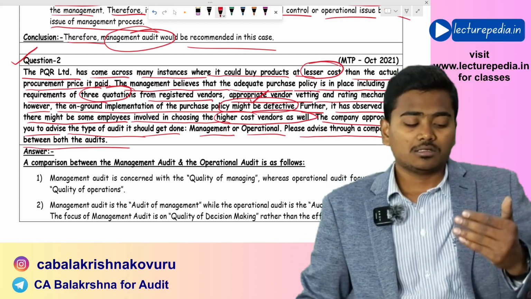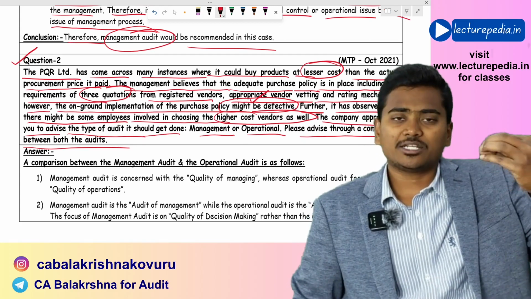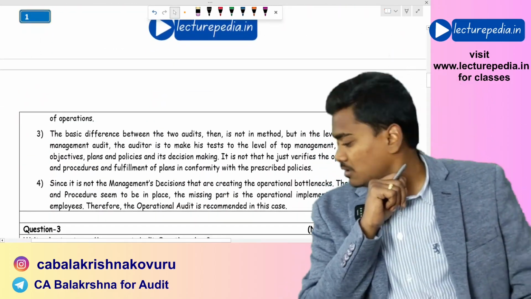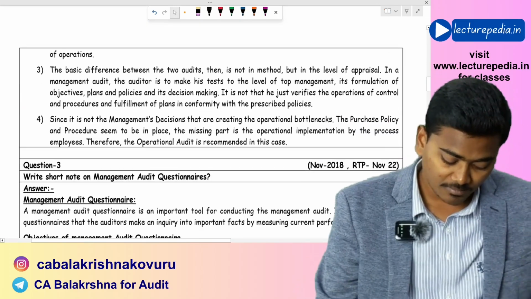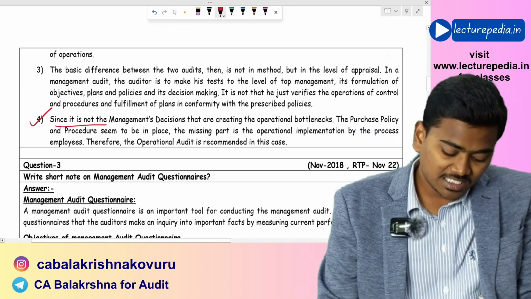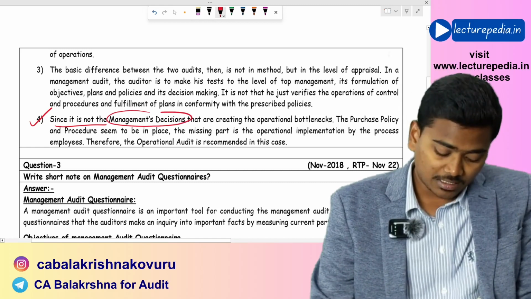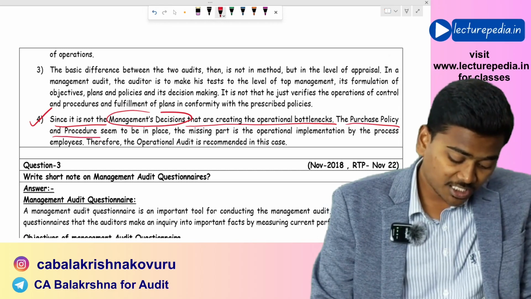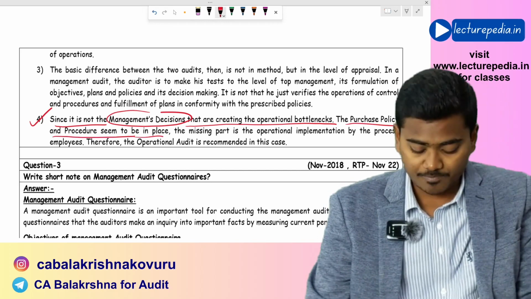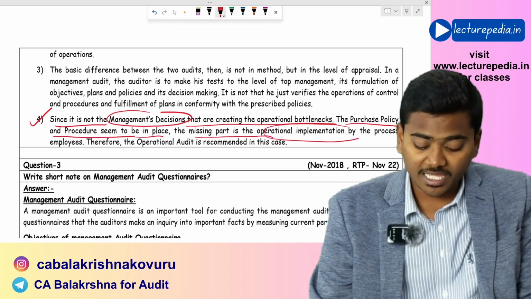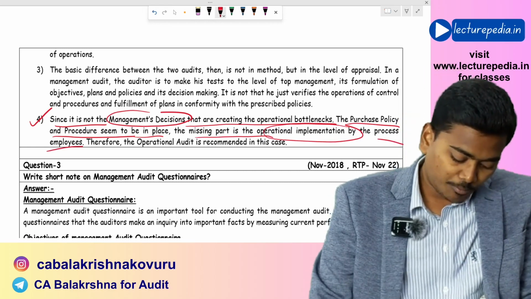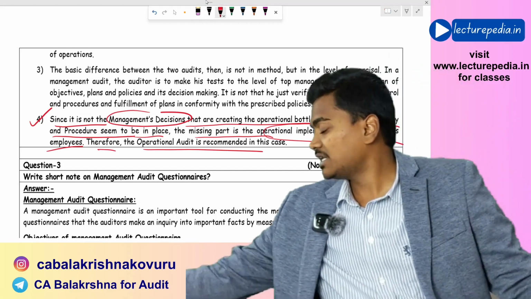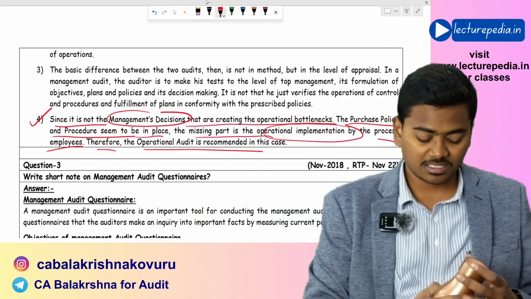For the comparison, you can use the same points that we have covered in question number 1. And the conclusion you can find here. Since it is not the management's decisions that are creating the operational bottlenecks, the purchase policy and procedure seem to be in place. The missing part is the operational implementation by the process employees. Therefore, the operational audit is recommended in this case. Hope that is clear.